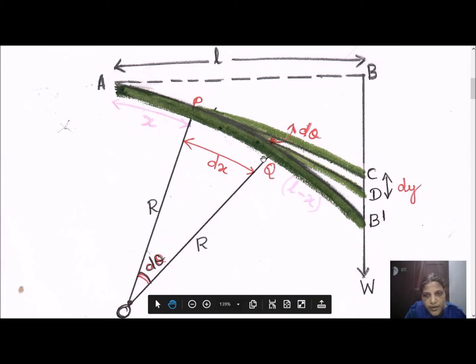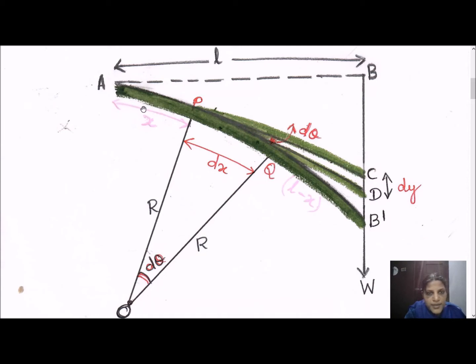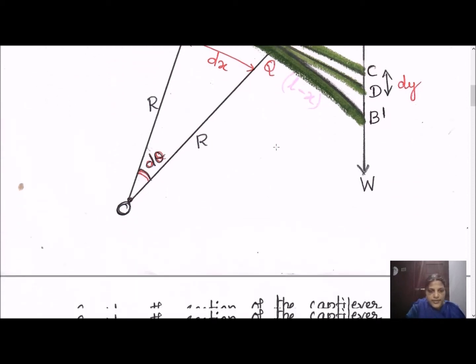If the whole length is equal to L and x is the constant distance of the element considered from the fixed end, what is the remaining distance? Whole length L minus this value. So we have written this as L minus x. This angle is small, and we have taken this angle to be d theta. So if this is theta, this is also equal to d theta.